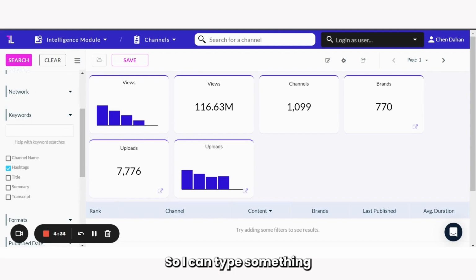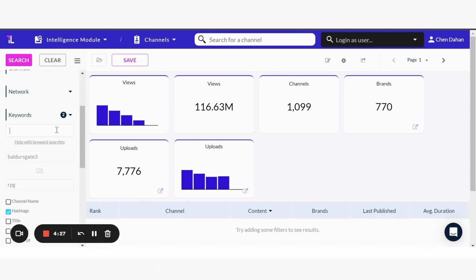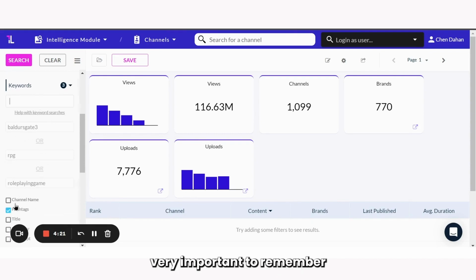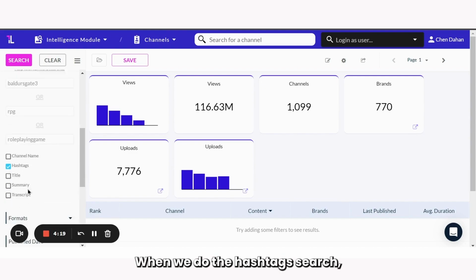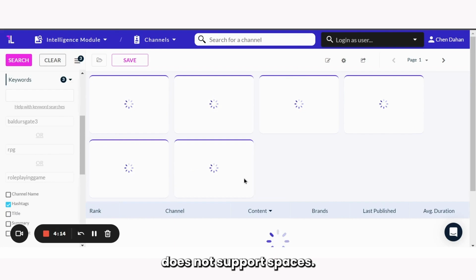So I can type something like Baldur's Gate 3, which is a new game that just came out. I can do RPG, role-playing game. Now, it's very important to remember to not put any spaces in here when we do the hashtag search, because the hashtags feature does not support spaces. So let's see what comes up.